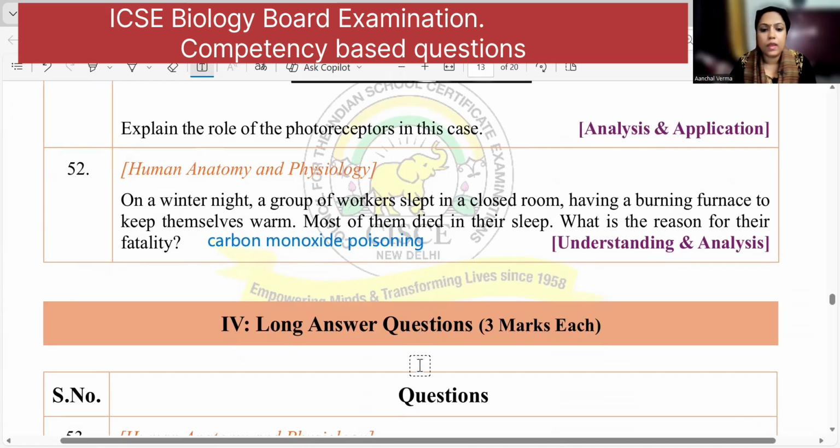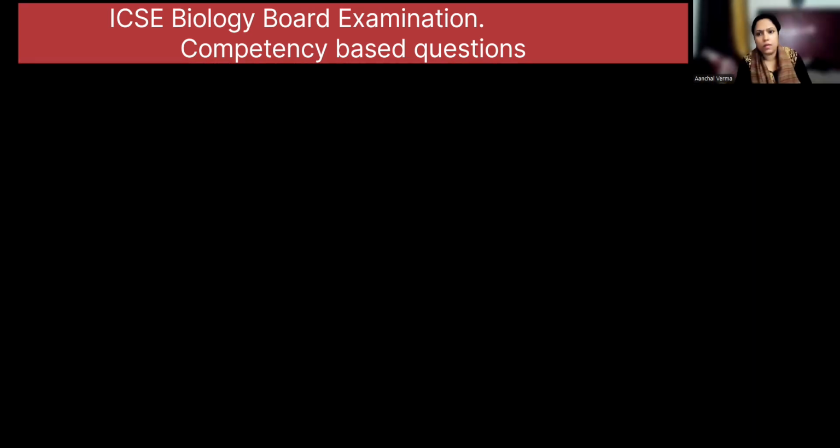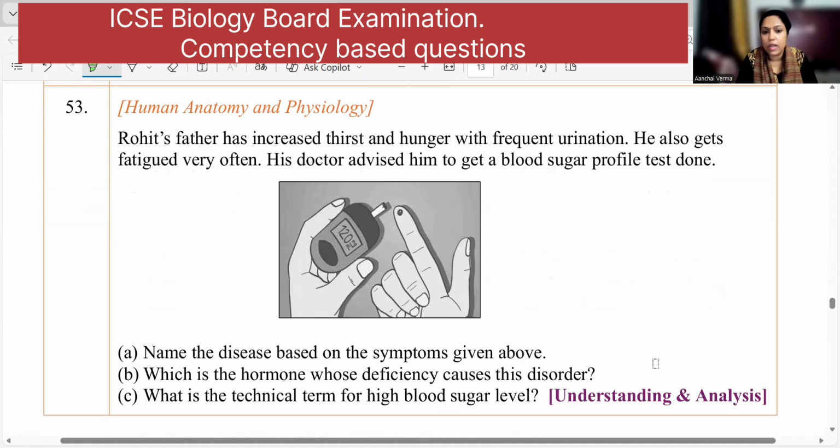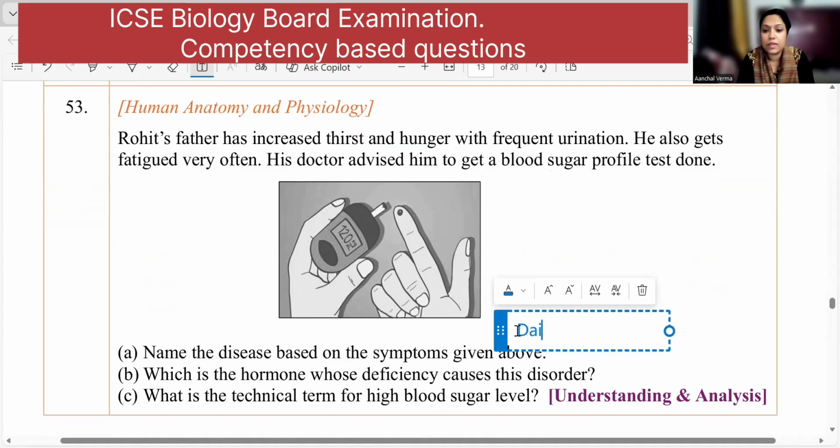Okay. Moving to the next, that is, long answer questions. Now, these are basically 3 marks or 5 marks, but now it's 3 marks questions only. That can be diagram based questions. Okay. So, moving to that, Rohit's father has increased thirst and hunger with frequent urination. He also gets fatigue very soon. So, which disease are they talking about? They are talking about diabetes mellitus. The first question is, name the disease based on the symptoms given below. So, you have to write complete.